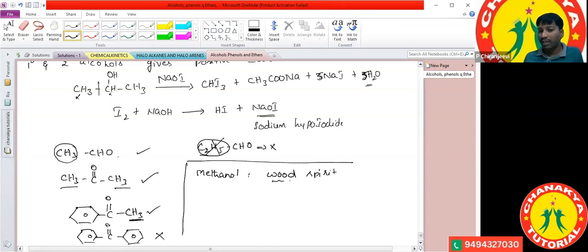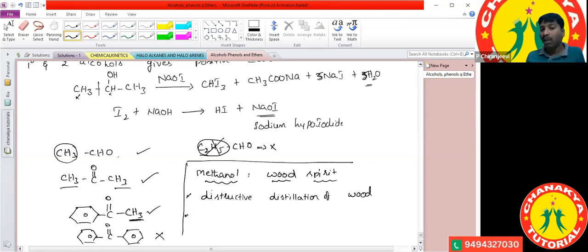Because methanol is obtained by the destructive distillation of wood. Due to that reason only, methanol is also called wood spirit. And we can also prepare it commercially.